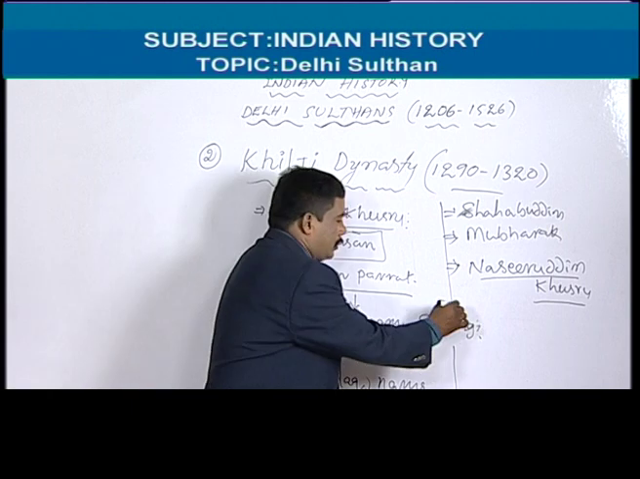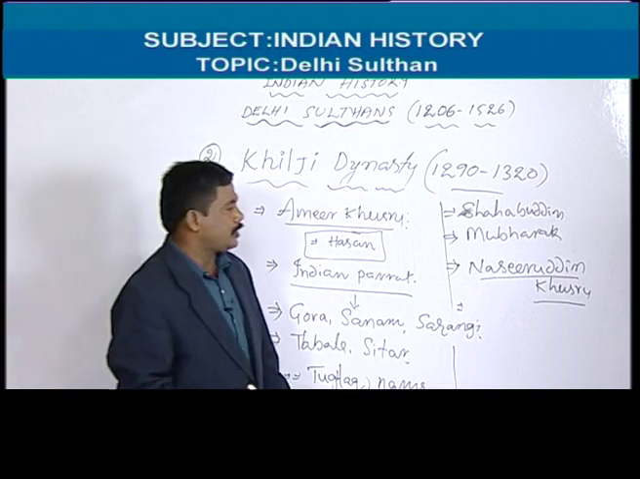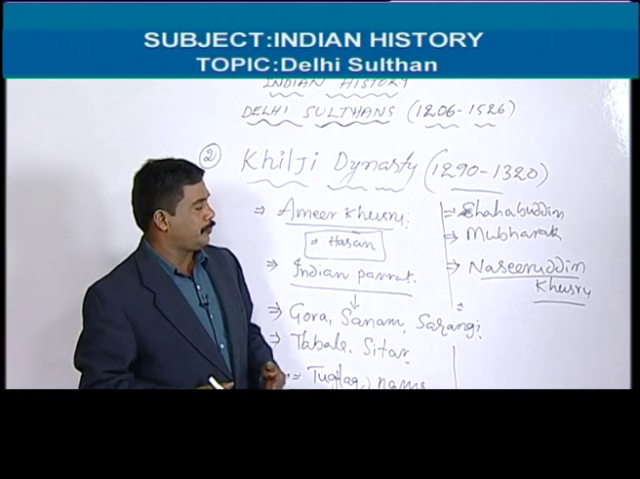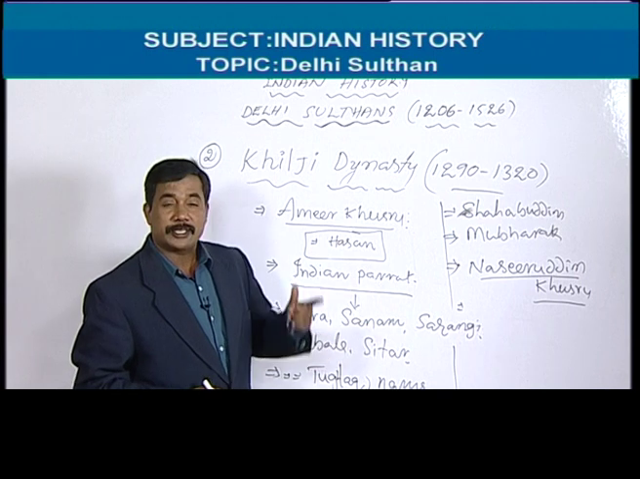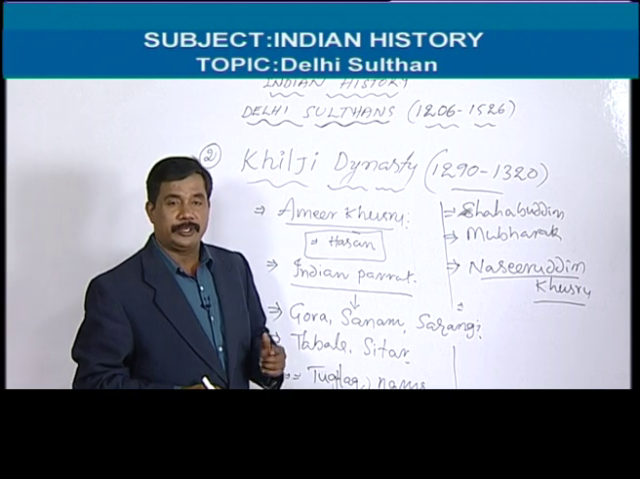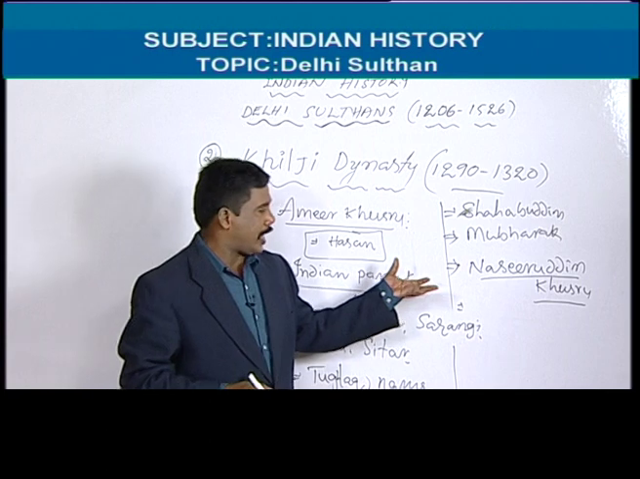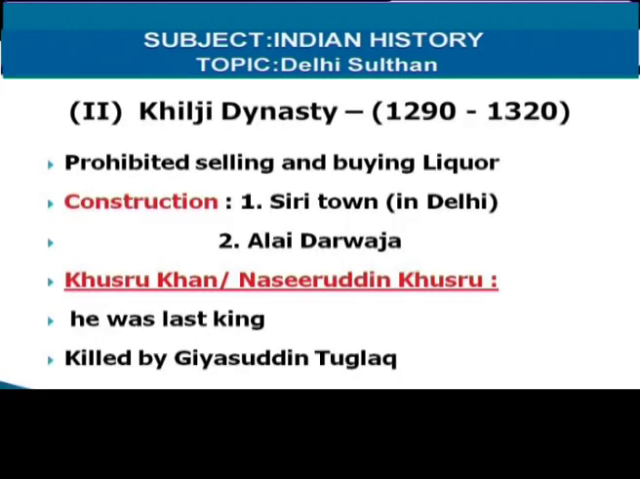So Jalaluddin's army chief, Ghiyasuddin Tughlaq, killed Nasiruddin Khusro, and Ghiyasuddin Tughlaq established the Tughlaq dynasty. Nasiruddin Khusro was actually the last ruler. He was Hindu, but he made one mistake.